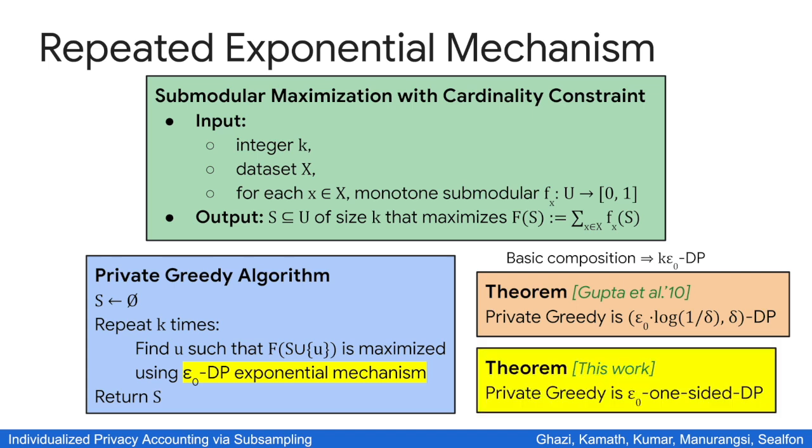Our observation here is that this algorithm already satisfies epsilon-naught one-sided DP, so we can apply this together with our amplification by subsampling theorem and get the result that we claimed earlier. And that's essentially the entire proof for the submodular maximization problem. The results for the other problems are fairly similar as well.